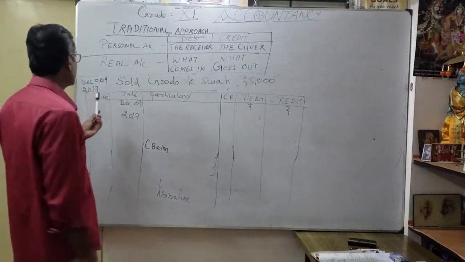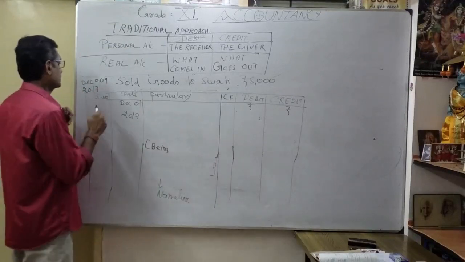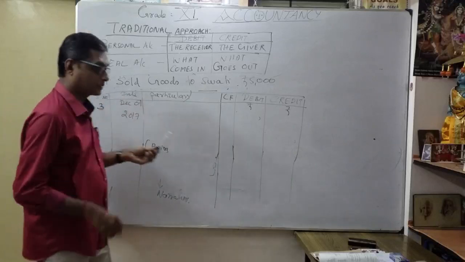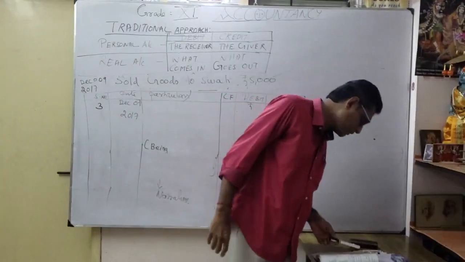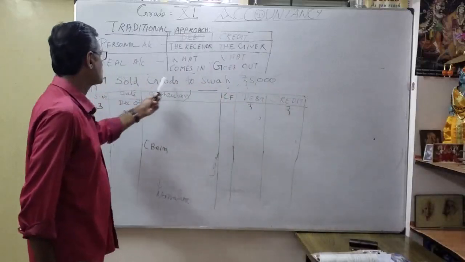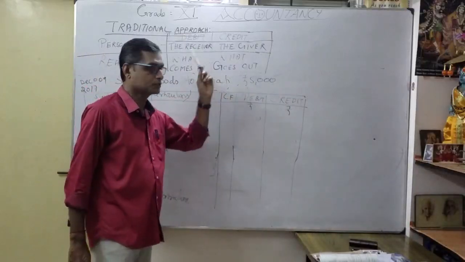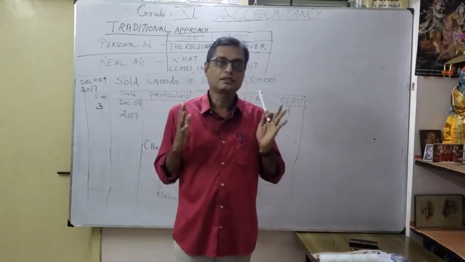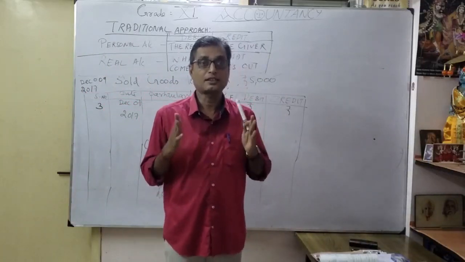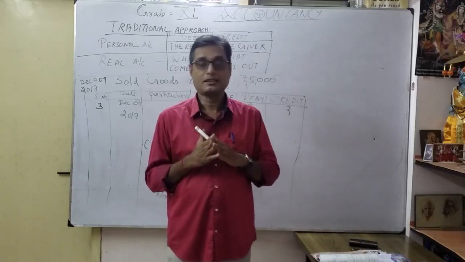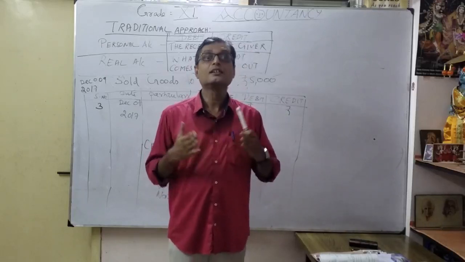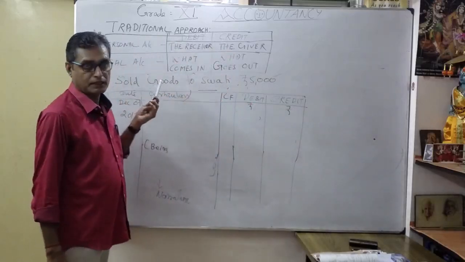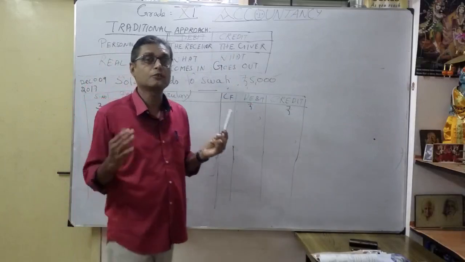So okay, now we are moving to the third transaction. Correct? December 9, 2017. See in your NCERT book, page number 92. Sold goods to Swati, 5,000. See here, first you want to identify whether the sale of goods is cash or credit. There are two ways of transaction, correct? Cash transaction or credit transaction. Here it says sold goods to Swati. Whether it's cash or credit, how do you know?